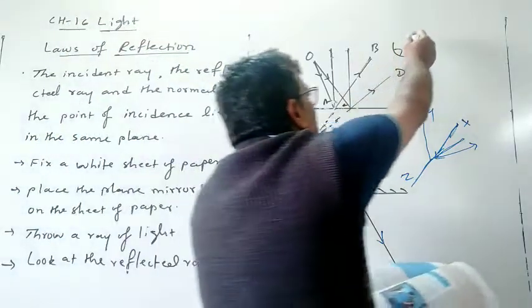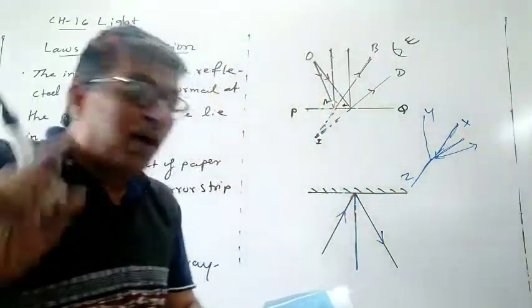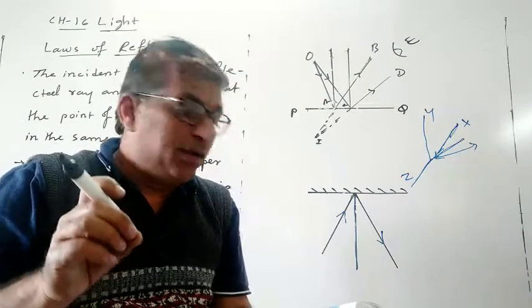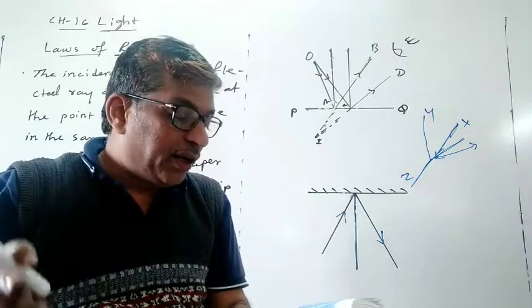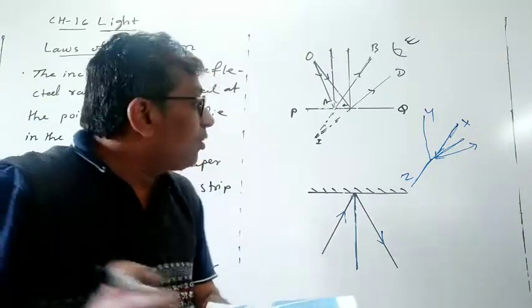For the viewer at E, it appears to come from the point I. Since the reflected rays do not actually meet at I, but only appear to do so.